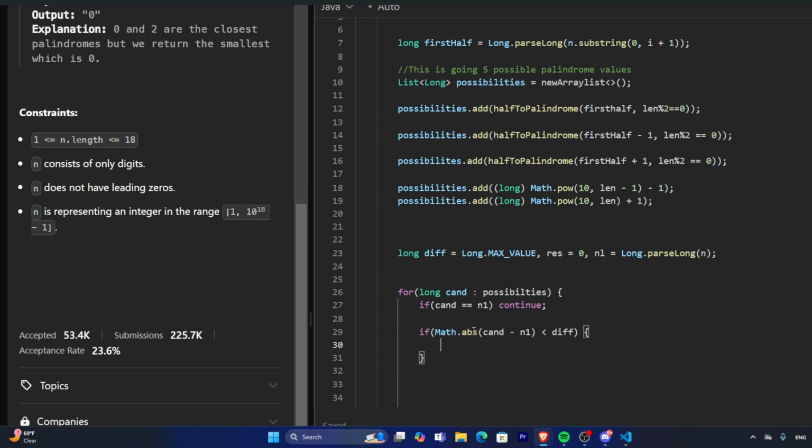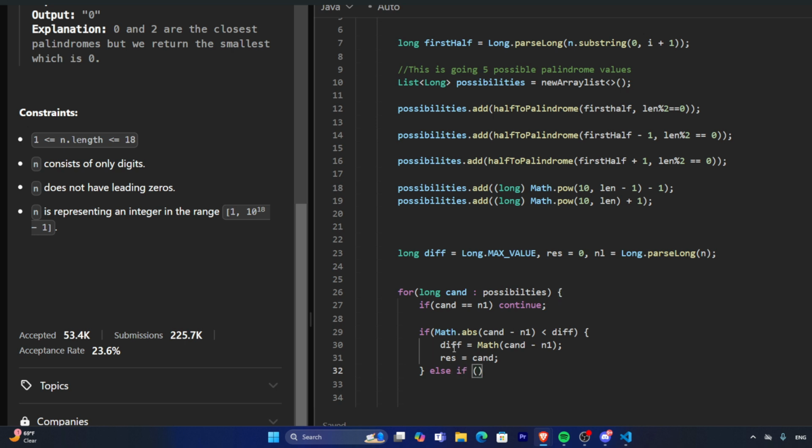So if it is smaller than our difference, then we want to update said difference using the math absolute value, which is basically what we did over here, the candidate that we're on minus our parse long, and then set the result equal to that candidate. This is the current smallest difference that we have.